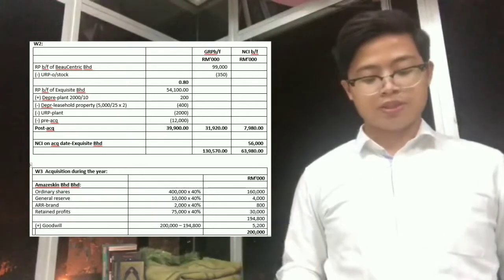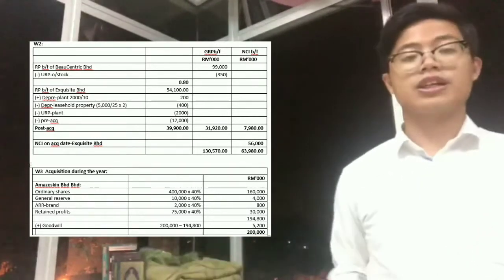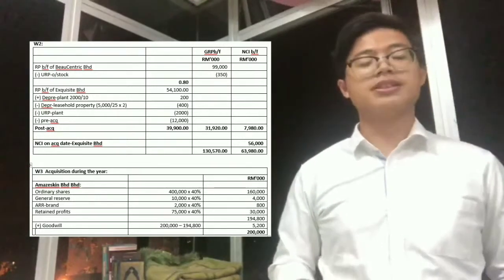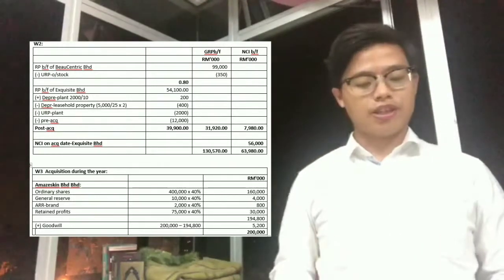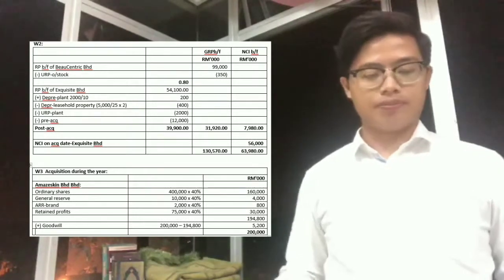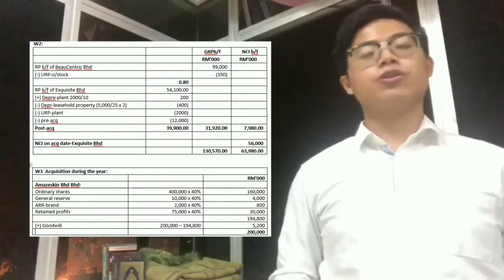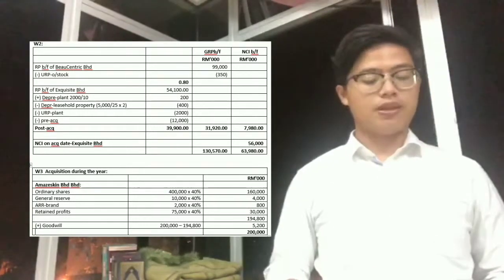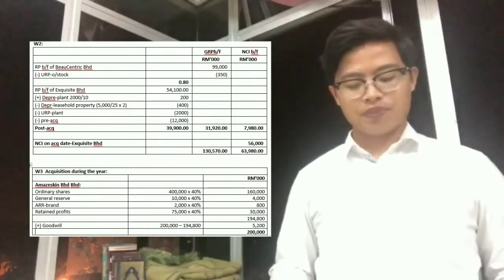So the amount is you have to less 400,000 ringgit. Okay, and also you will have to less the unrealized profit for the plant, which is 2 million. And also you have to less the pre-acquisition that can be found in the introduction, which amounts to 12 million.